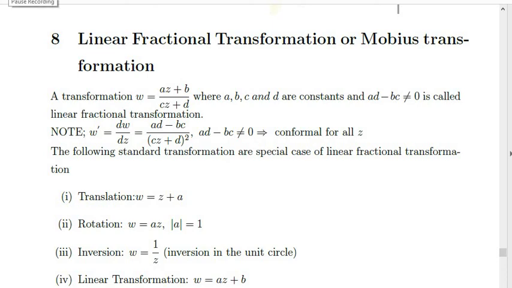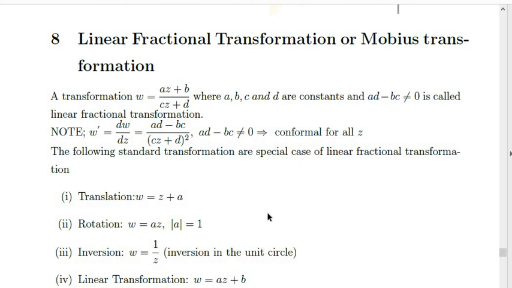AD minus BC not equal to 0 represents the conformality. Therefore, it has no critical points. Then some standard transformations: translation, W is equal to Z plus A, that is a shifting. Rotation, W is equal to AZ where mod A is equal to 1. Inversion, W is equal to 1 by Z. Then linear transformation, W is equal to AZ plus B.